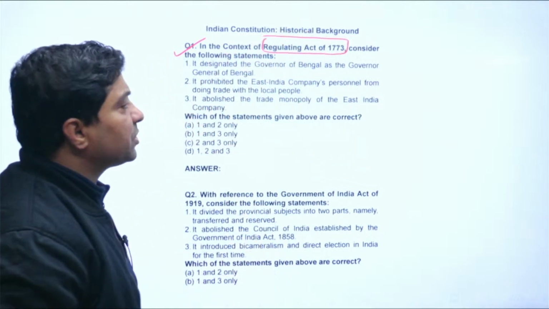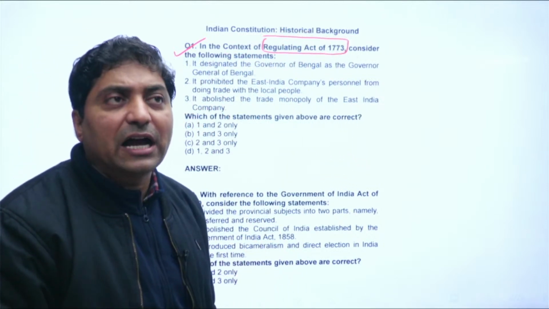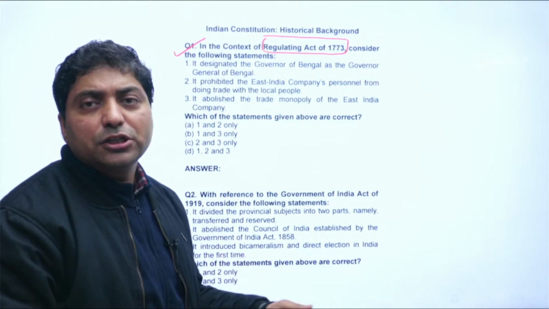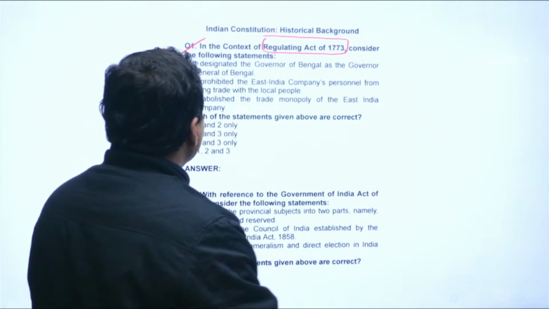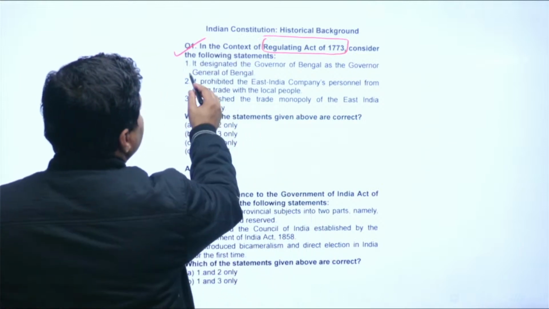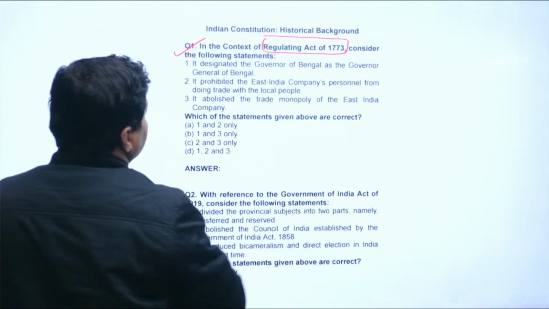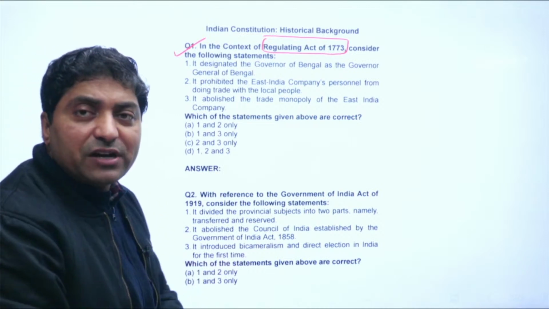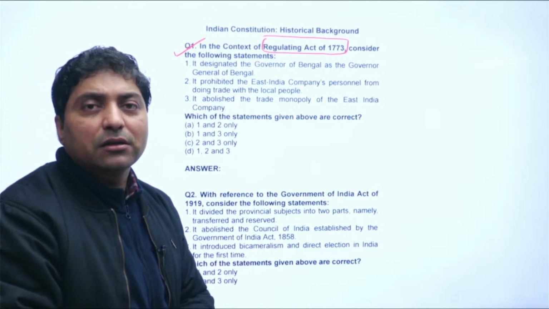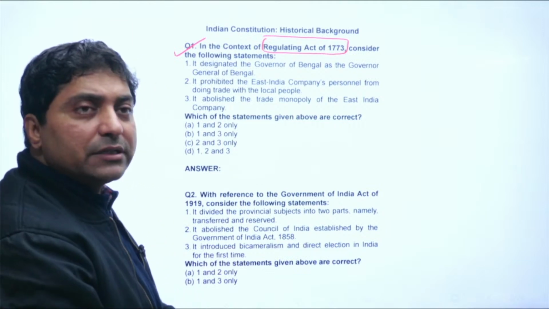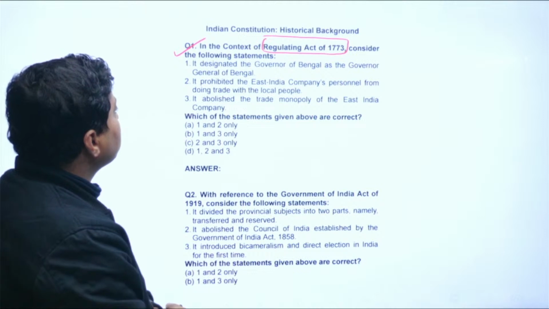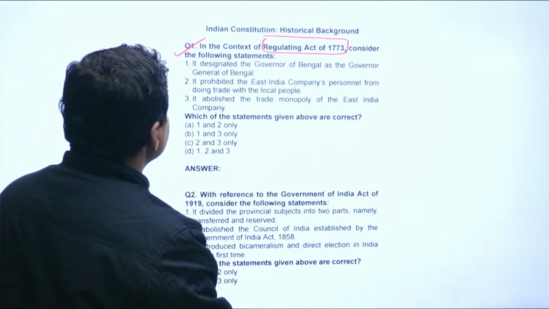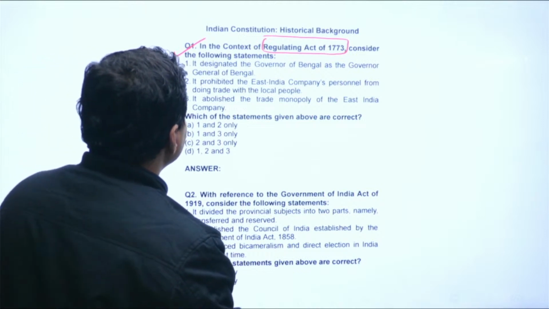This was the first act which started controlling and administrating India, right. Here there are several statements, and you have to identify which statements are correct and how many are false. Now, it designated the Governor General as the Governor General of Bengal, right.